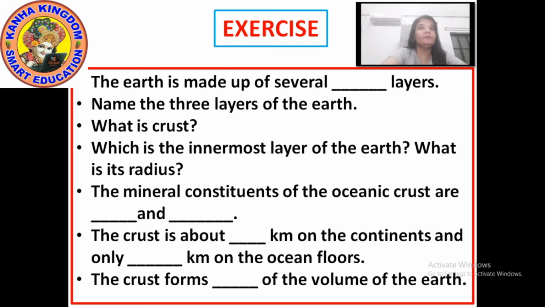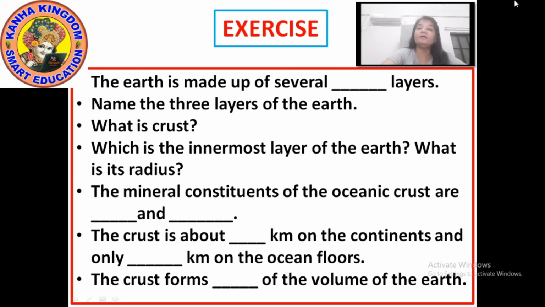Question number 4. Which is the innermost layer of the earth and what is its radius?